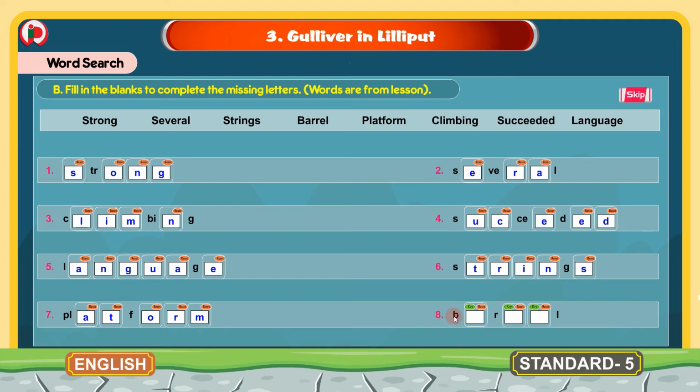The letters given are B, R and L. So the missing letters will be A, R, E. And the word here is B-A-R-R-E-L, barrel. This is about B-bit in word search regarding the missing letters and filling in the correct letters to form words.